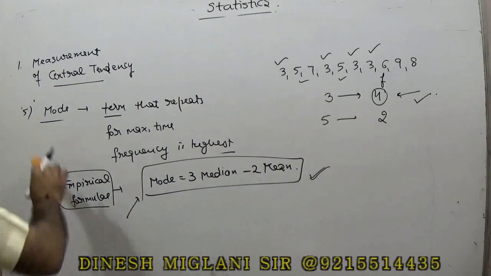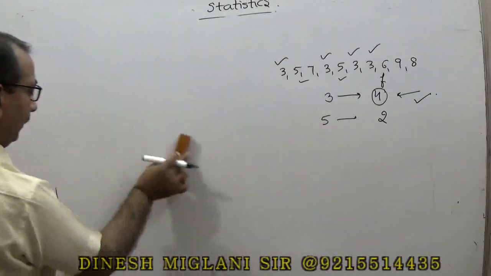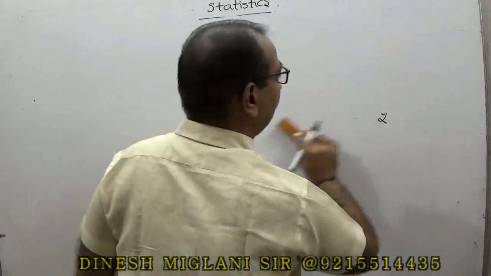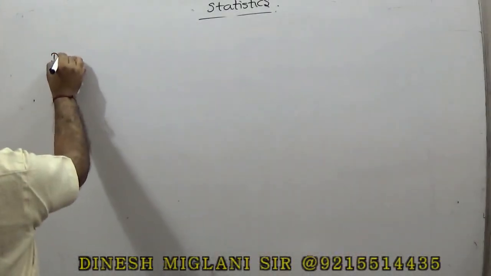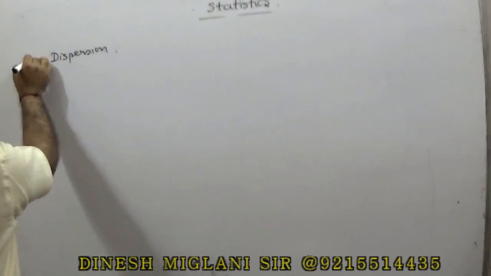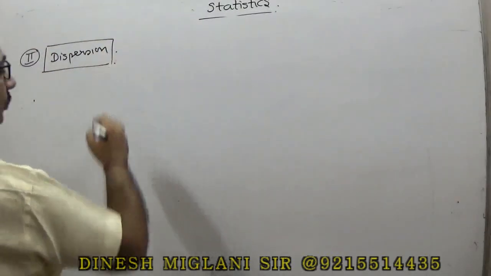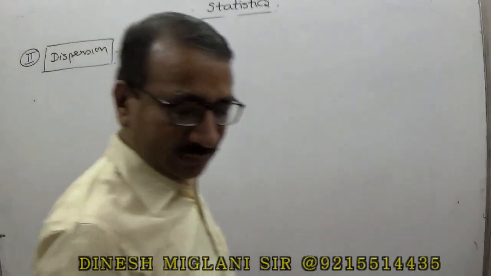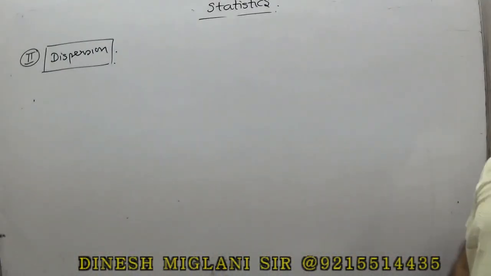Now the second part, that I explained to you initially, is the measurement of dispersion. The second point is the concept of dispersion. Dispersion tells you whether data is relevant or not. The main objective of dispersion is that it states whether data is useful or not. If the dispersion is high, it means data is not so much useful.